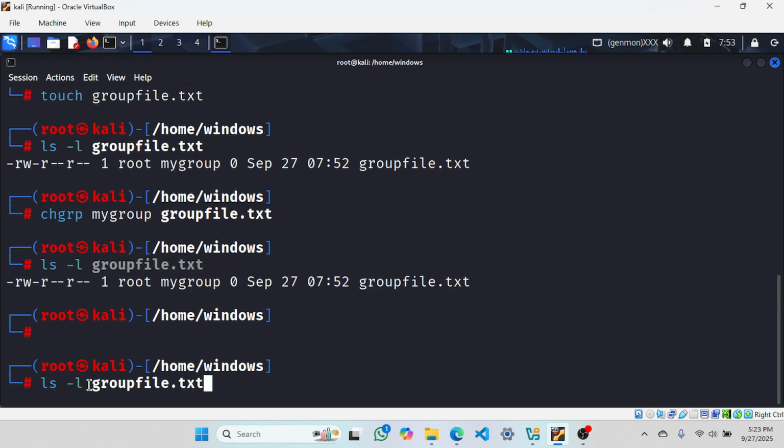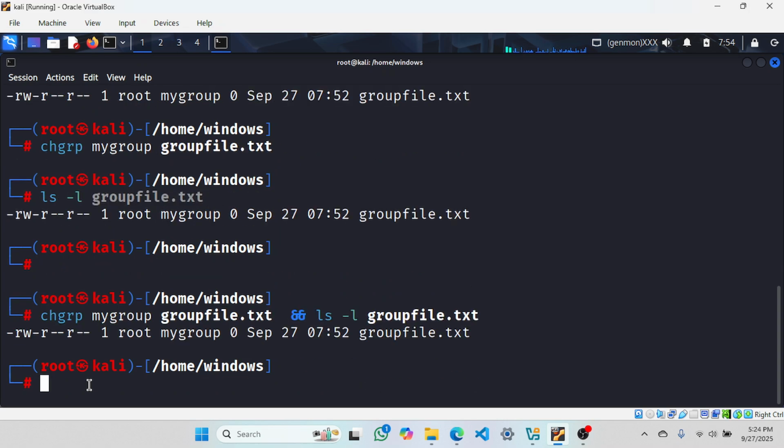What I did here, then I will go for ls -l. Here I can see clearly my groupfile.txt. Here you can see now my group has a permission. It got the permission for read. So this is a clear thing. I hope you understand.